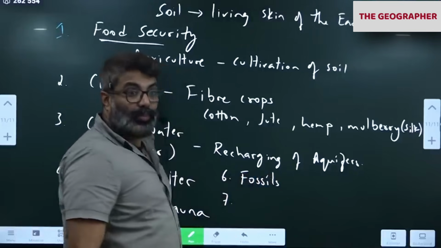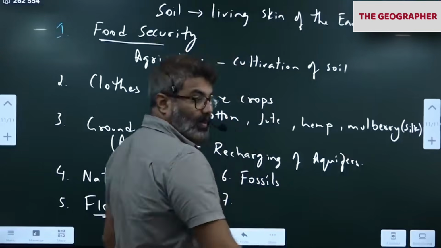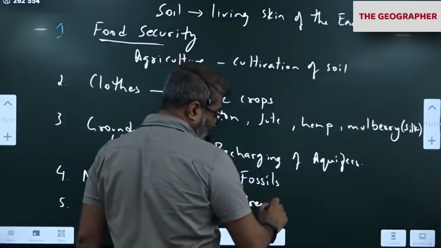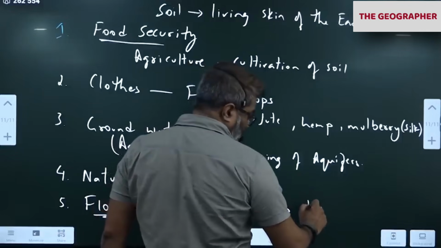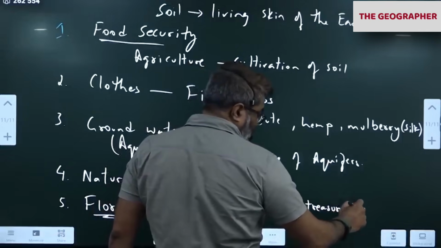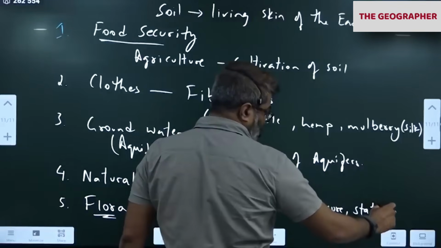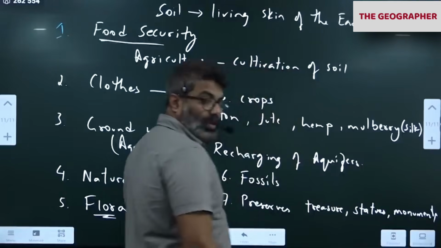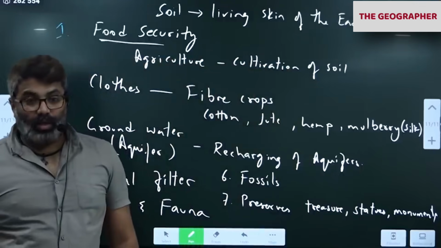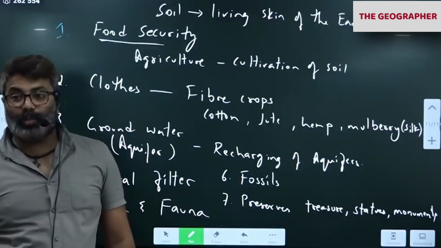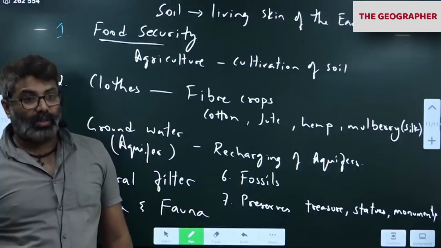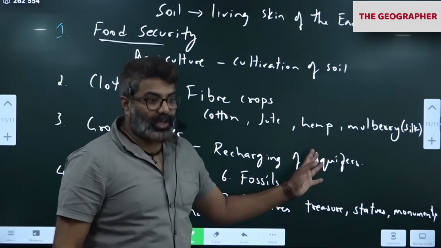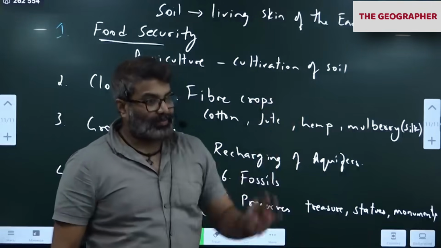7th, right? Soil preserves treasure. Soil preserves treasure, statues, monuments, sculptures, ancient sites. So how did we know about Harappa, Mohenjo-daro or Kalibangan? Excavation. They were buried during mega floods of Indus tributaries. Most of the Indus Valley sites were buried.